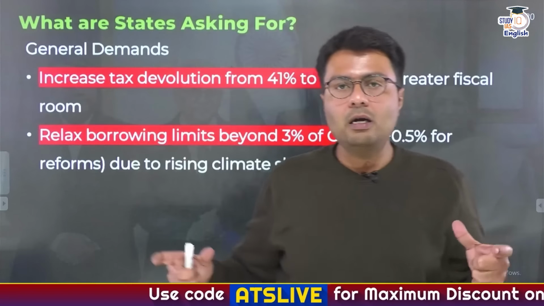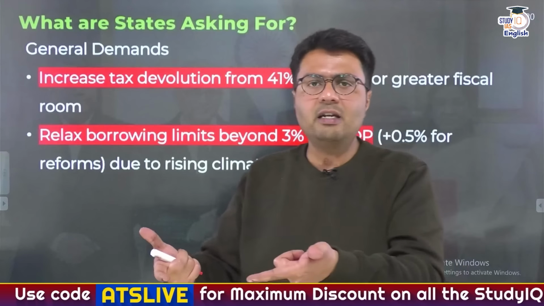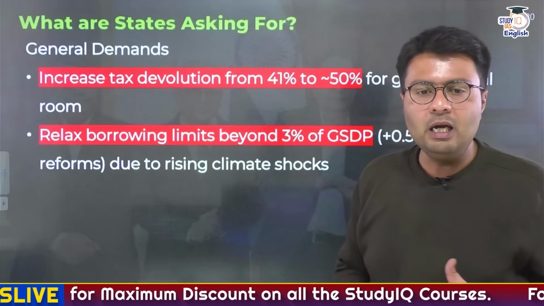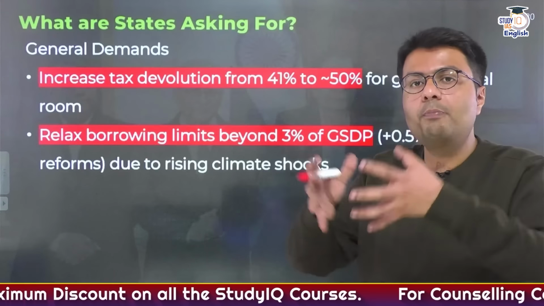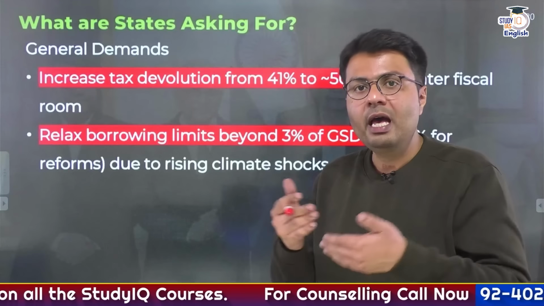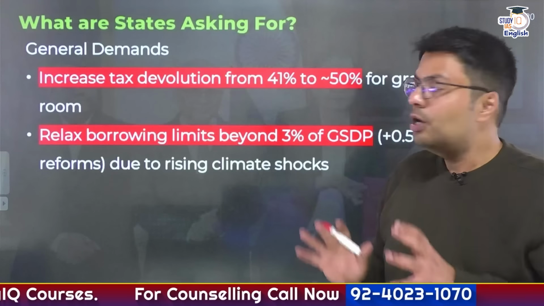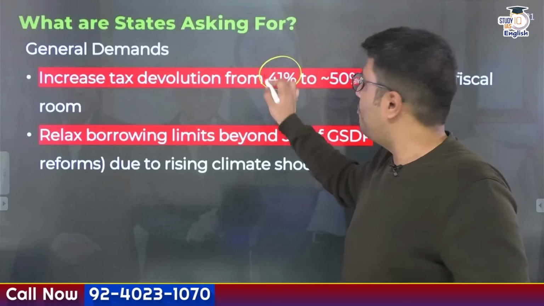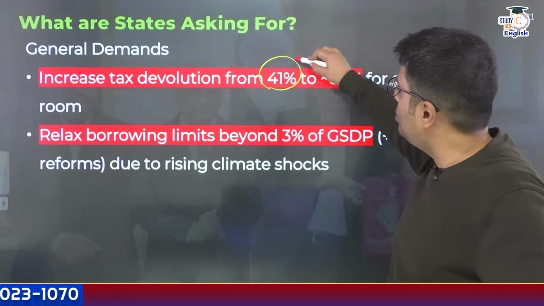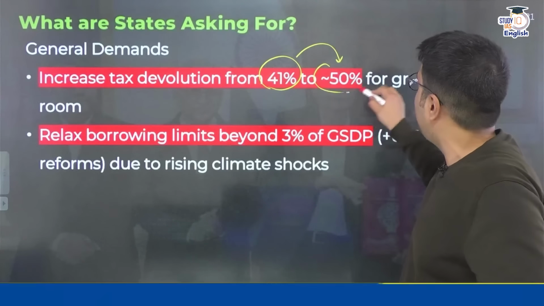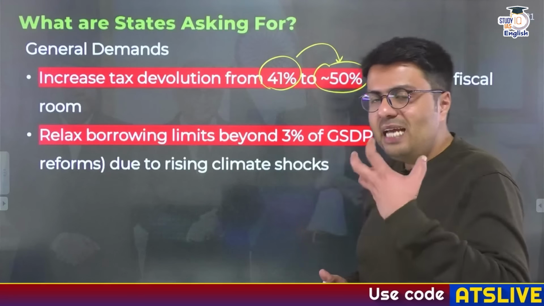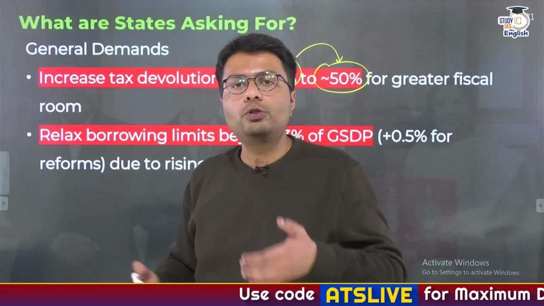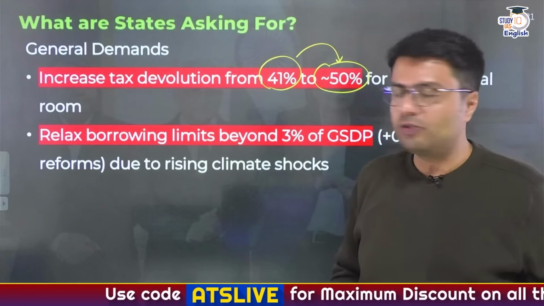The general demand, which almost all the states in the Indian Union had with the Finance Commission, is that they should get a higher proportion of the net proceeds of taxes as their share of revenue. So they recommended that the tax devolution you made previously, which was 41%, should be increased to at least 50%, which would give states in India greater fiscal room to meet their expenditure obligations.